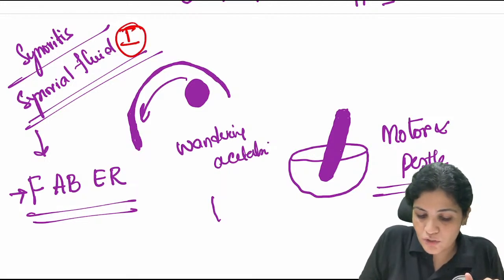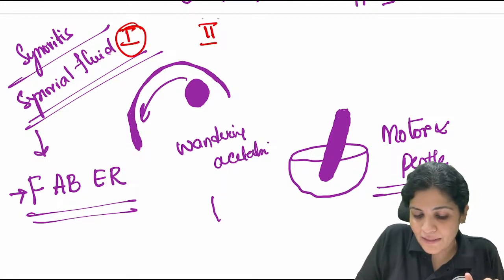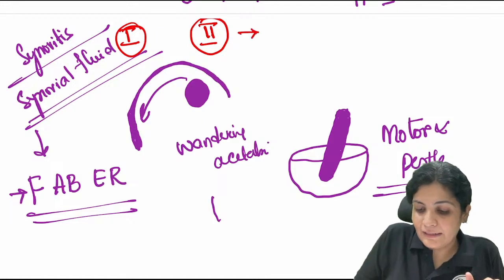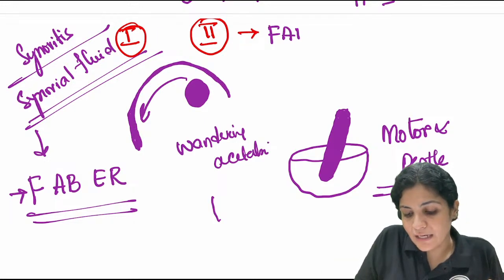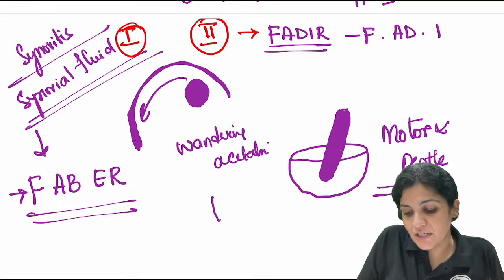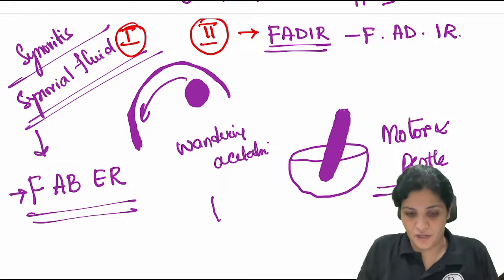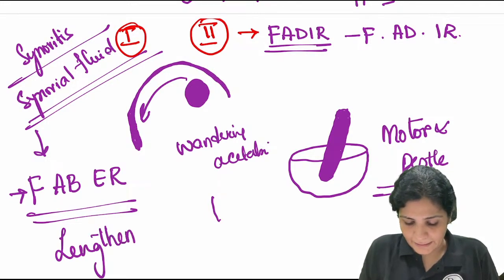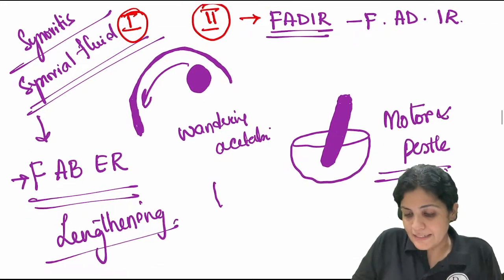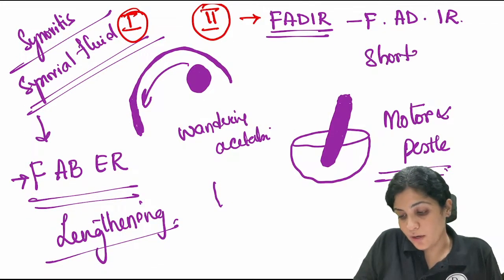Once it goes to stage 2, the synovitis sets in and there is damage to the cartilage, which will result in FADIR. So now the limb goes in flexion, adduction and internal rotation. This is the time where it appears lengthening, and this is the time where it appears shortening.